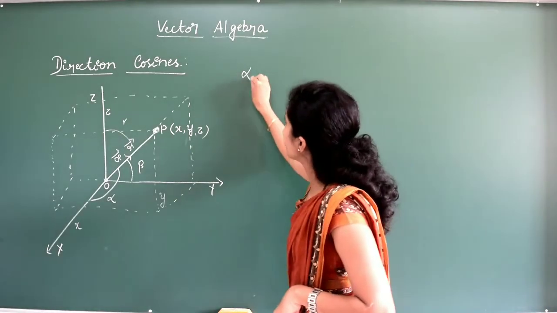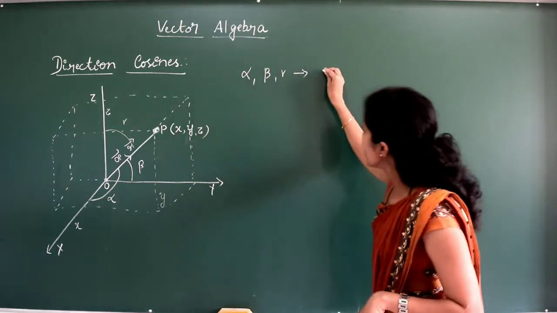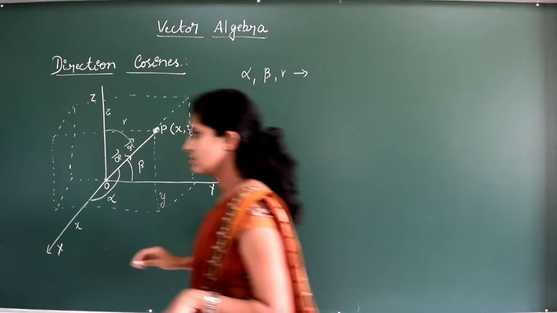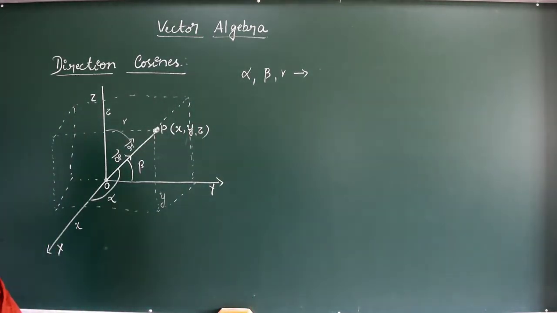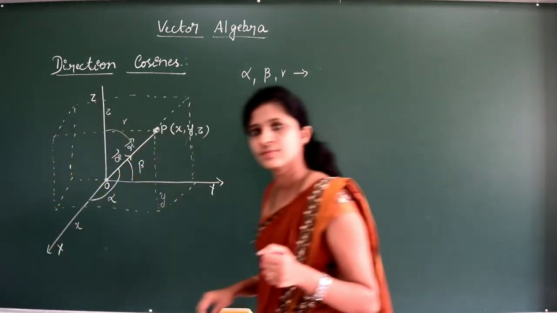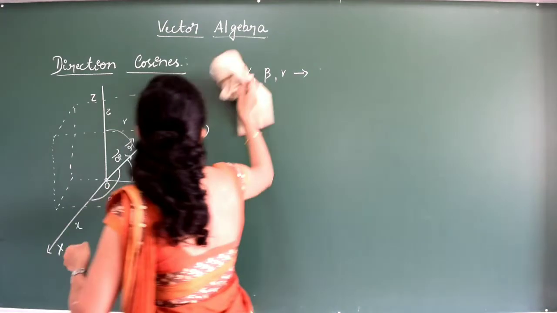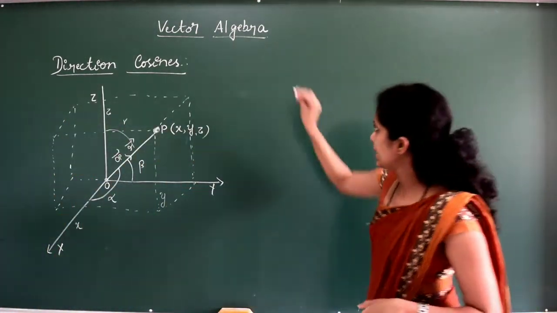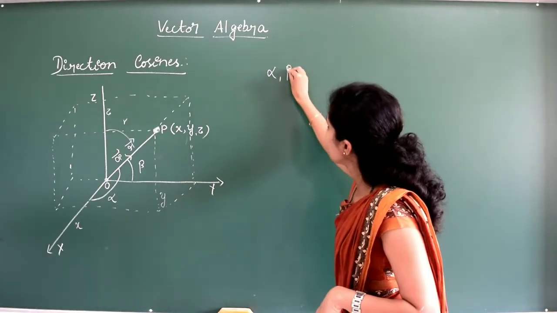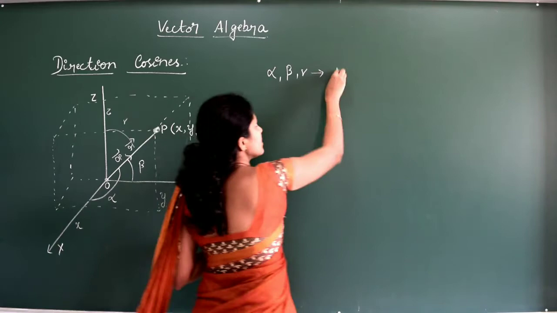Here the angles alpha, beta, gamma are called direction angles.